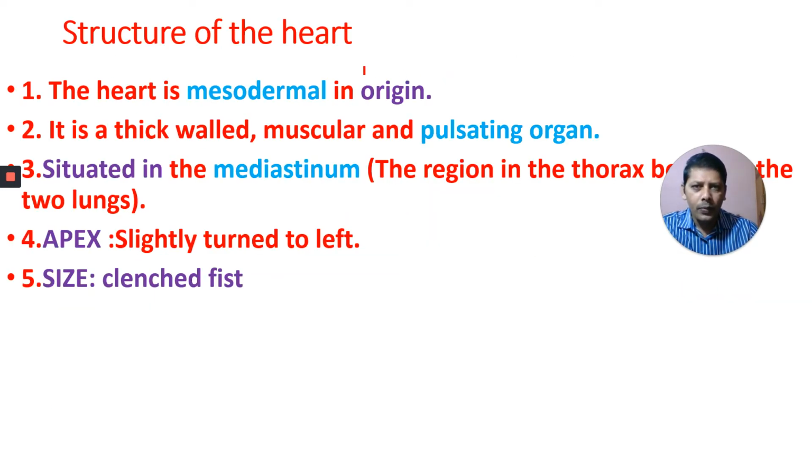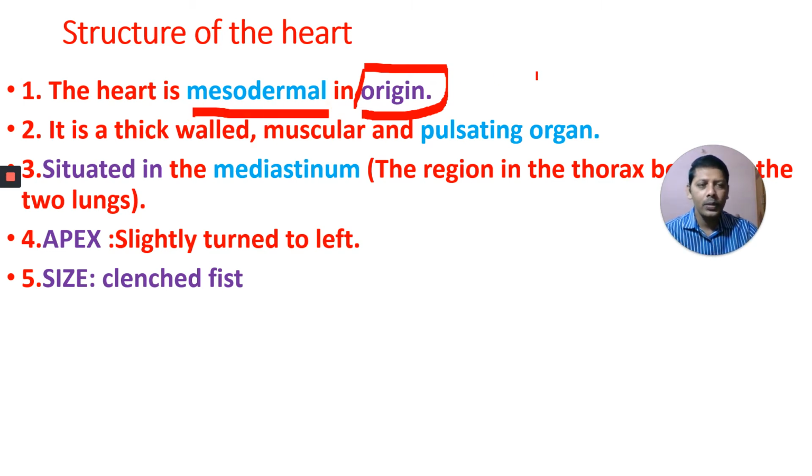What is the origin of our heart? You have to write side headings. The first side heading here is origin. You know this one, mesodermal. In first year zoology, you learnt muscle tissue, with three types of muscles: skeletal muscle, smooth muscle, and cardiac muscle.